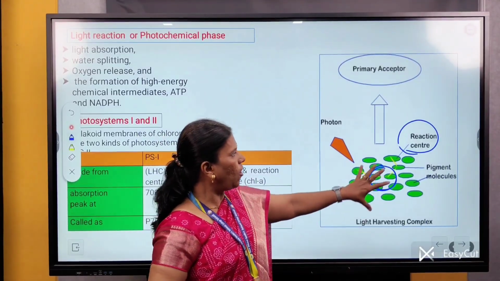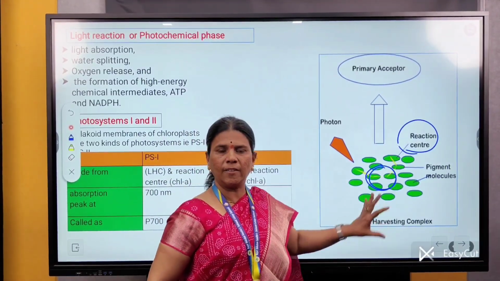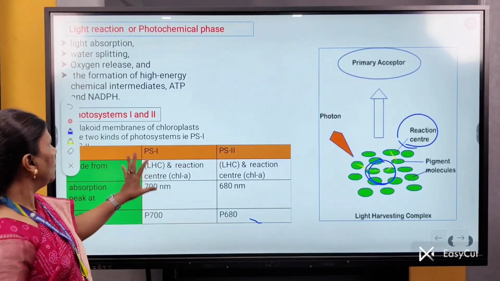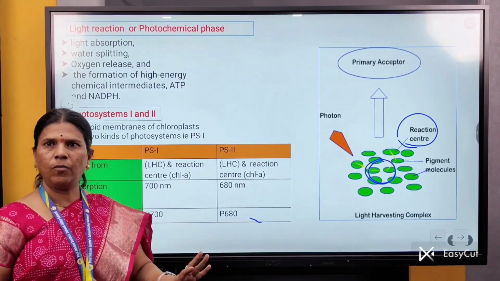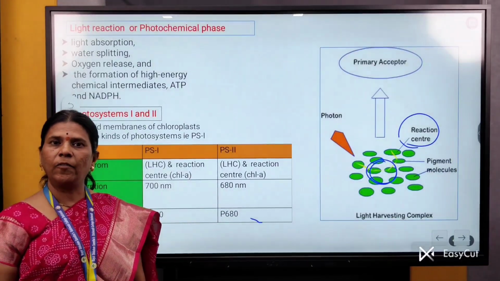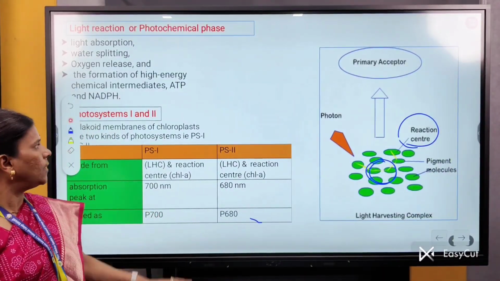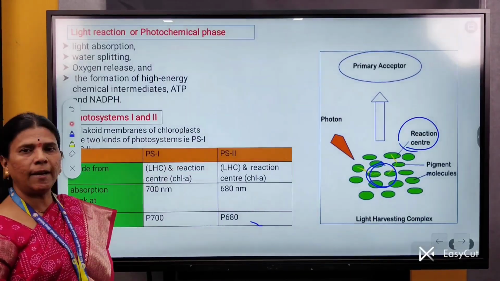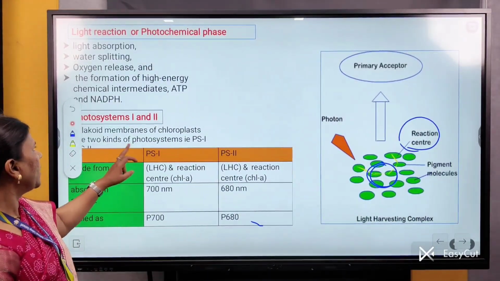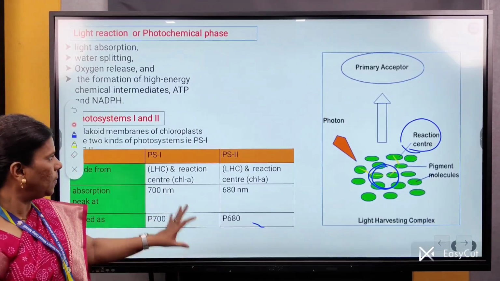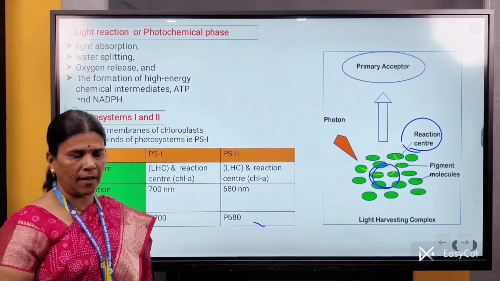Thus, the group of main pigment with the accessory pigment is called a photosystem. Photosystems are again of two types, PS first and PS second. Where are these photosystems located? These photosystems are located in the thylakoid membrane of the chloroplast. As I told you, photosystems are of two types, PS first and PS second.